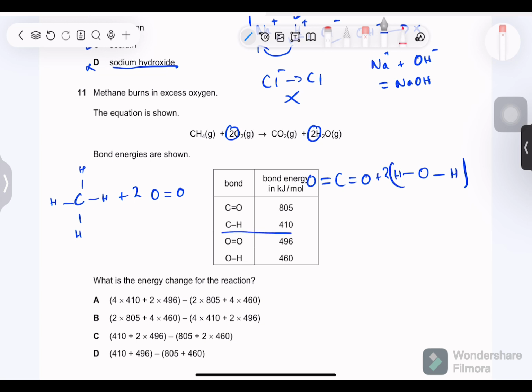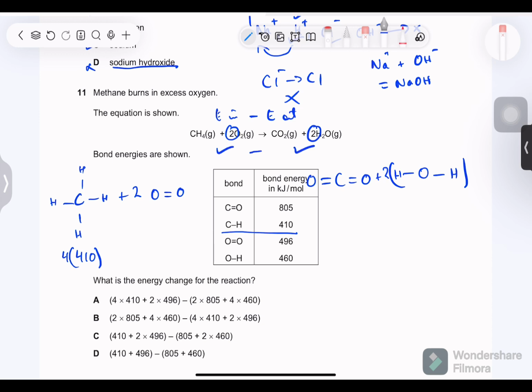CH4, CH we have 410 times 4. And by the way, enthalpy change is energy in minus energy out. Energy over this side minus the energy over this side.